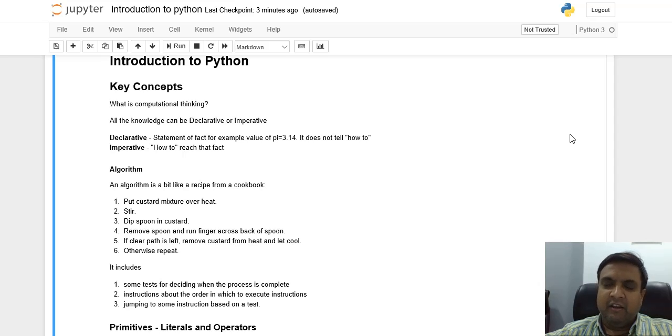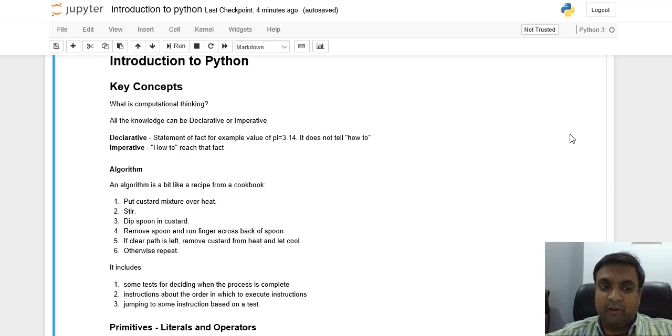Imperative knowledge is where we give the instructions on how to reach that fact. How do we calculate it? We give the complete instructions step by step to the computer, so that the computer can calculate the value of pi as 3.14. So that is known as imperative thinking.